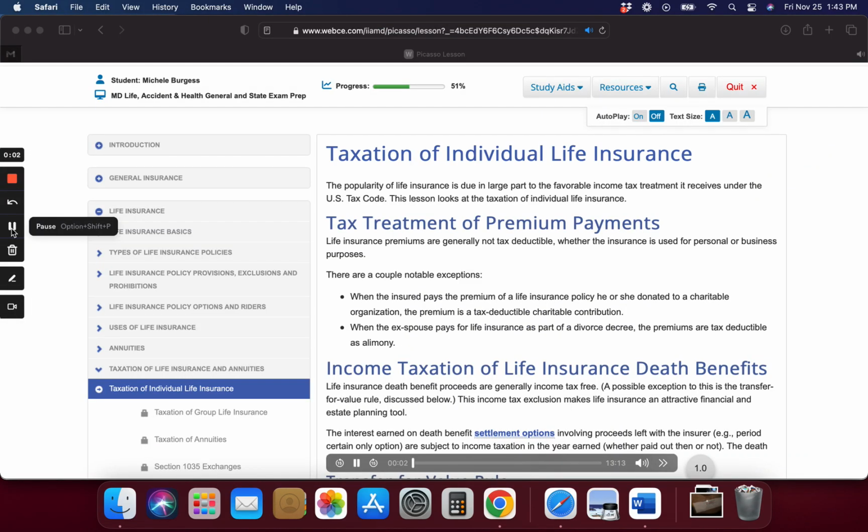Life insurance. The popularity of life insurance is due in large part to the favorable income tax treatment it receives under the U.S. tax code. This lesson looks at the taxation of individual life insurance.